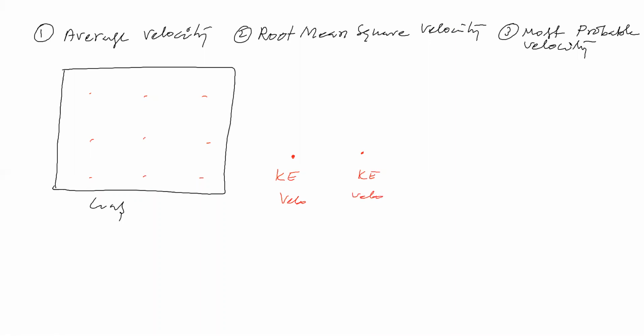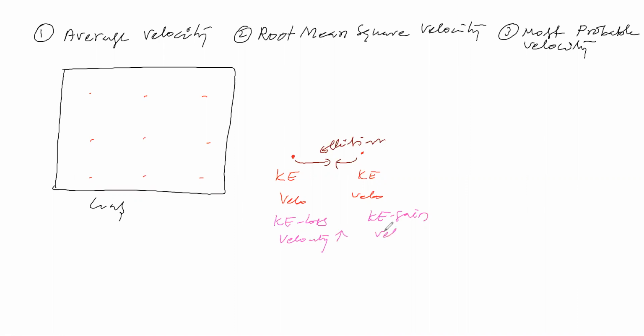Now they go for collision. Due to collision, one molecule loses kinetic energy and the other gains kinetic energy. Suppose here there is kinetic energy loss, and here kinetic energy gain. Therefore, for this one the velocity increases.